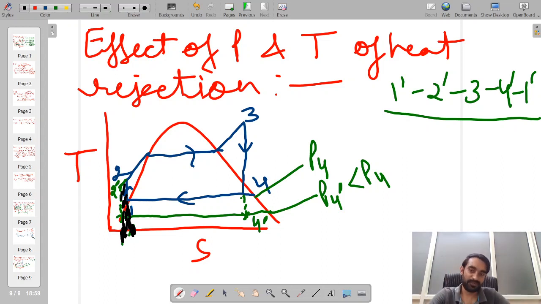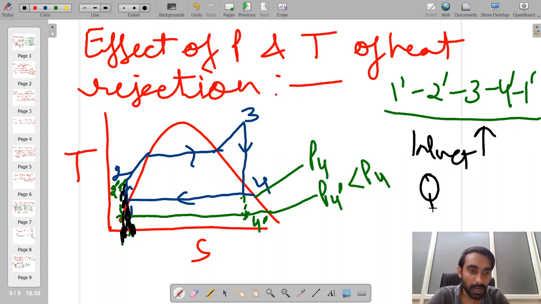for heat input also. Okay, so it means when you have decreased the pressure, there is an increase in net work done. At the same time, there is a certain increment in the heat addition. And if you see, earlier your heat rejection was happening only up to this point. Now heat rejection is up to this point. So it means the amount of heat rejection QE has also increased over here.